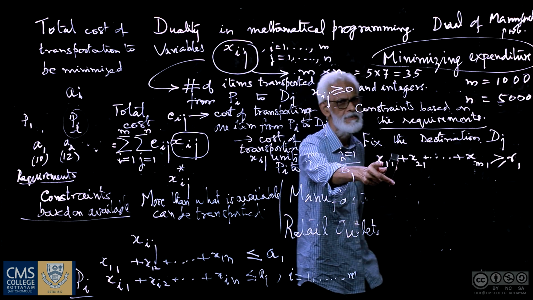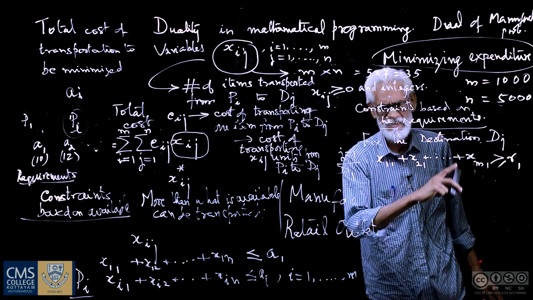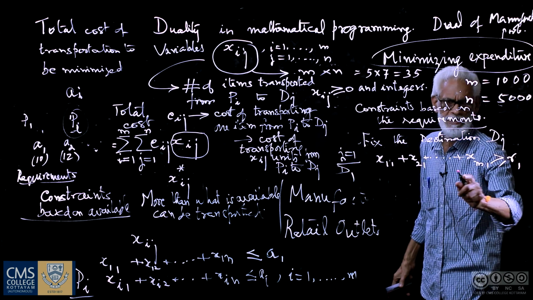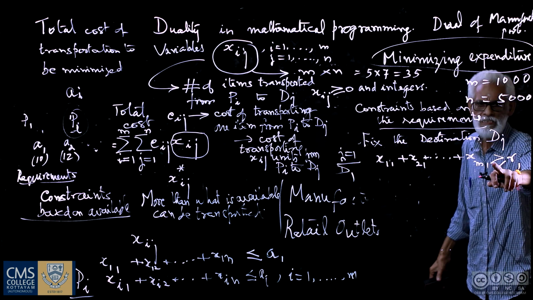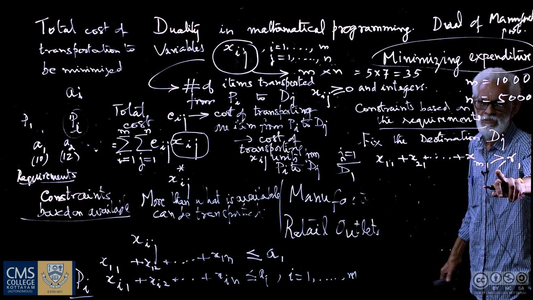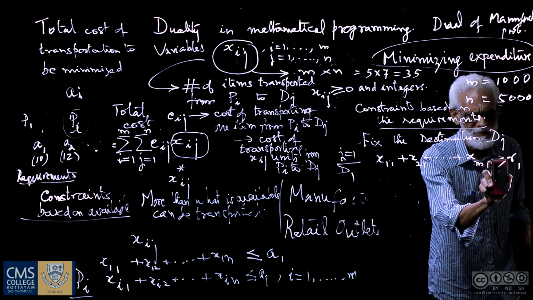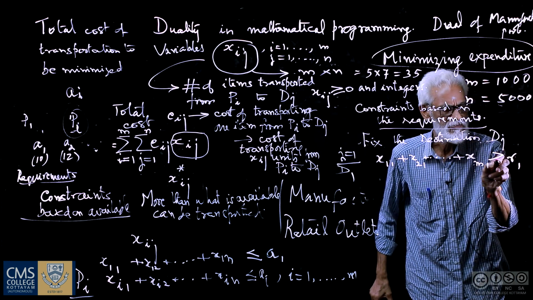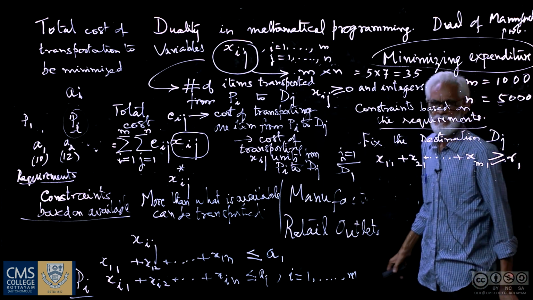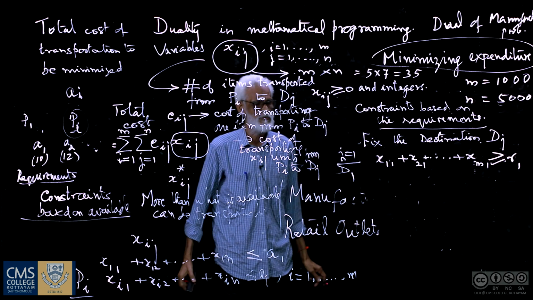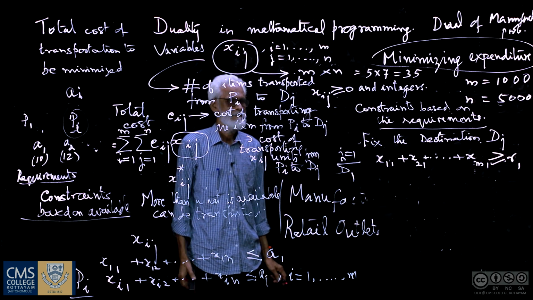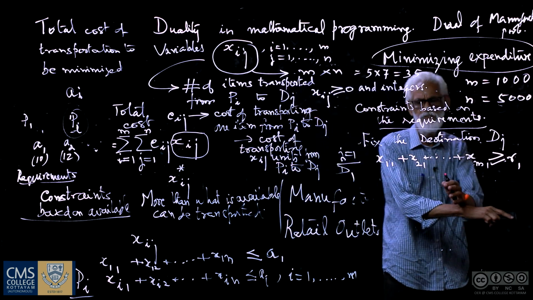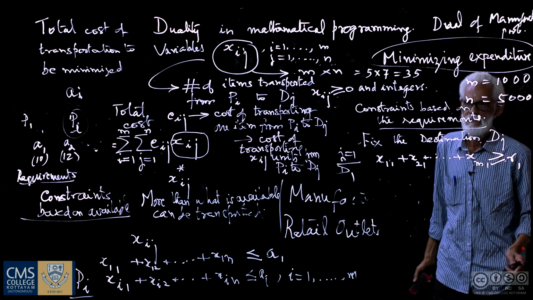Now it is the jth destination. And why is it greater than or equal to? Actually we need just to write R1, it should be exactly, but for a certain specific purpose we write it as greater than or equal to R1. That is, at least that much is transported. More than that we are not going to accept.